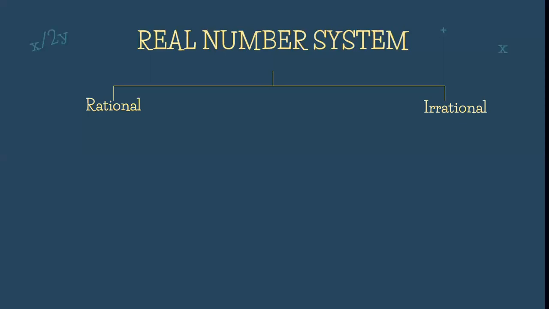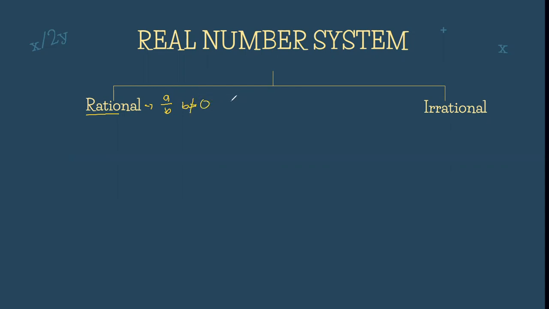So ano pong ibig sabihin ng rational numbers? When we say rational numbers po, di ba, noong lower year levels po natin, these are the numbers wherein we can write in a form of A over B. So kapag sinabi po nating ratio, relationship. So yung relationship po ni A at ni B, as long as B is not equal to 0.